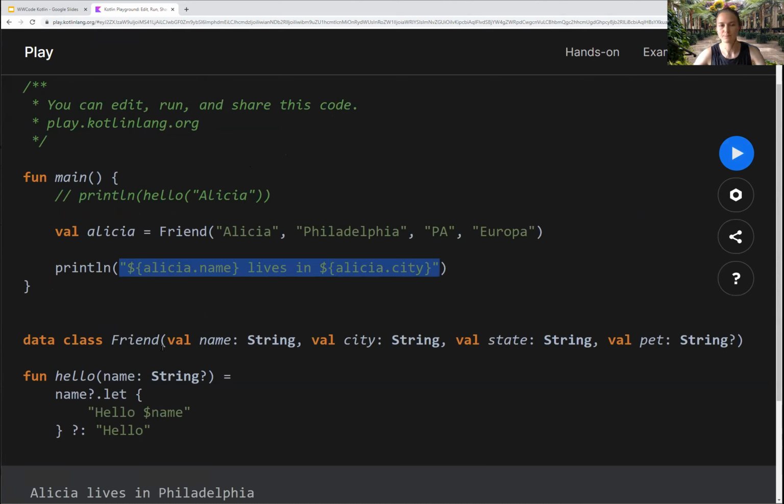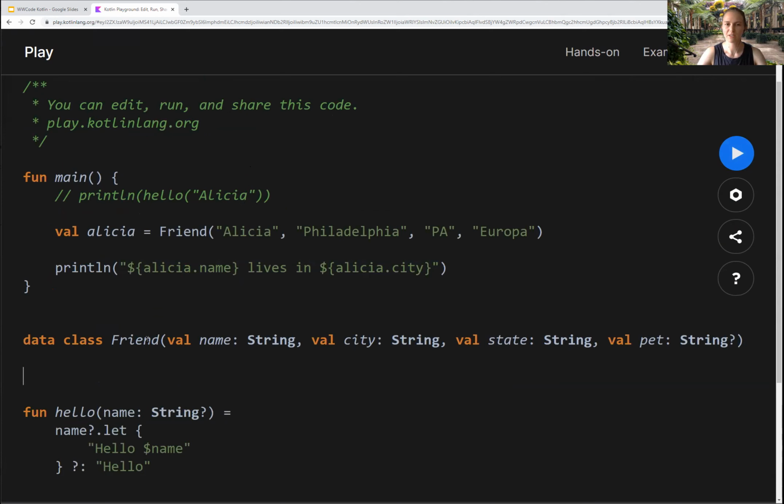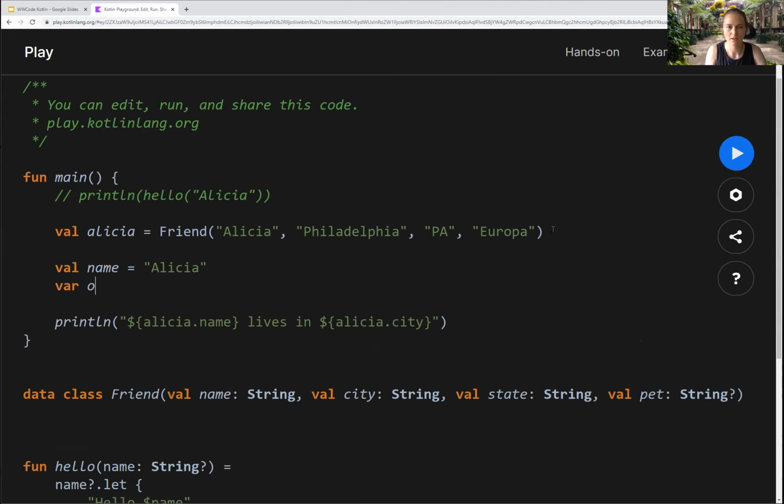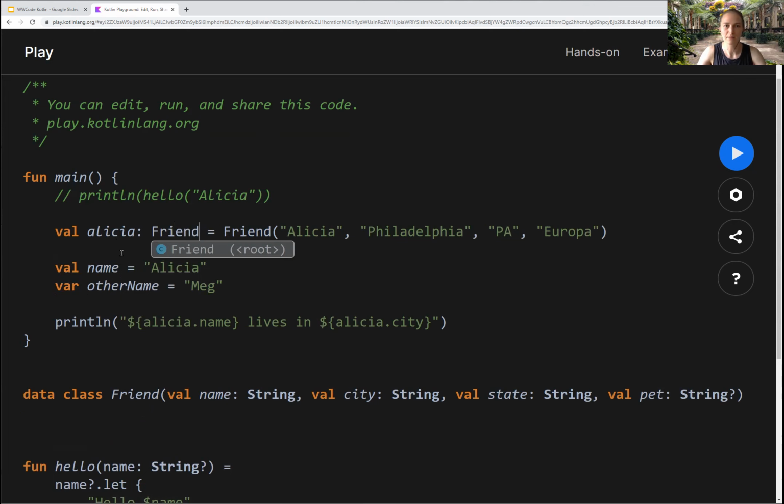But I actually don't want to have to do this explicitly every time. I'd like to make this a method. But let's pretend that this friend class is in a library and I can't rewrite that library, but I just need to add this one function. By the way, the val keyword, let's do this for a second. Val name equals Alicia and our other name is equal to Meg. All right, so val and var are both ways that you can declare a variable, and the type is inferred. If I would like to be explicit about the type, I can make these typed just like you would parameters or return types. Val means it is unmodifiable.